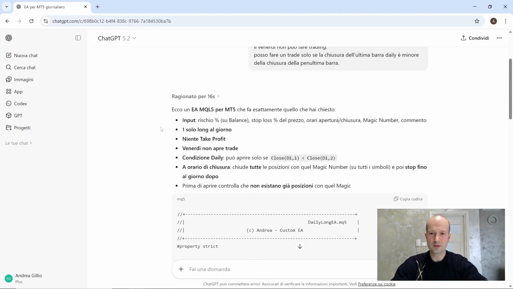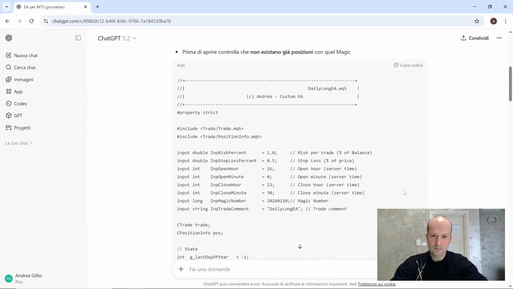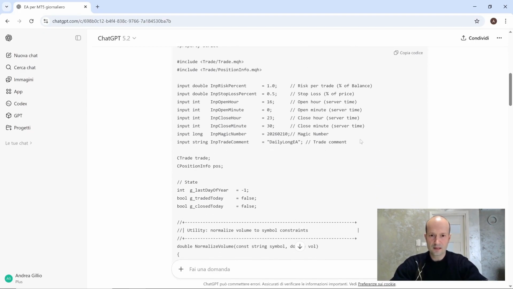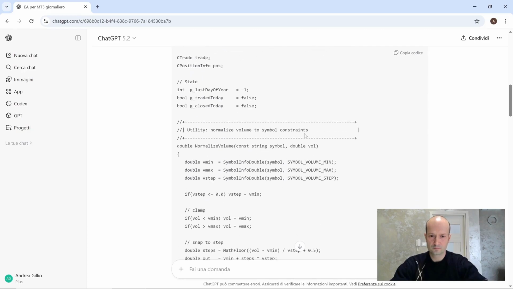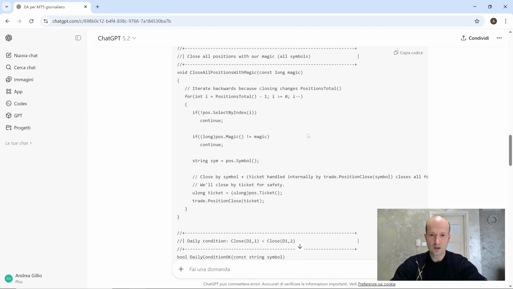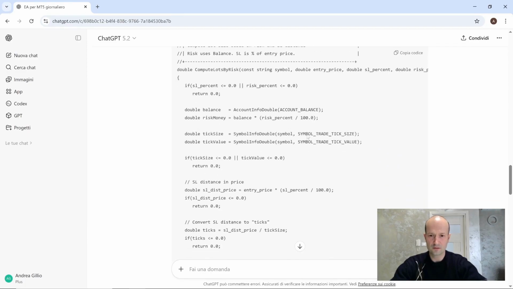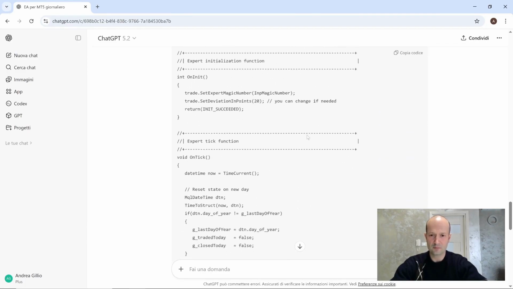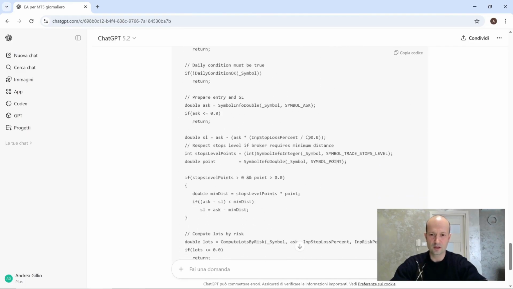So first, let's see what it replied to us with. It gave us our EA with what we asked for. So the daily condition that it can only open if the close of bar 1 is lower than bar 2, exactly as I had done myself. It shuts all positions at closing and ensures none exist before opening. Let's check the code. Then we see that it wrote out all the code. Now I'm not going to read through it all. It seems longer than what I wrote, but that's not important. What matters to us is whether it works or not.